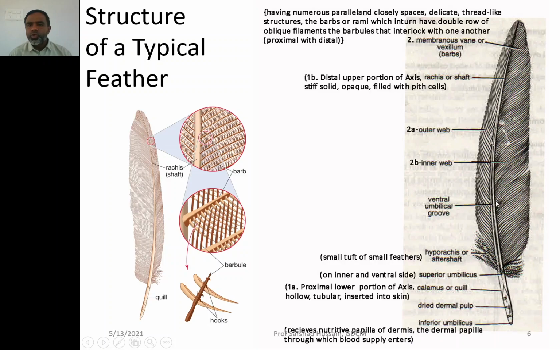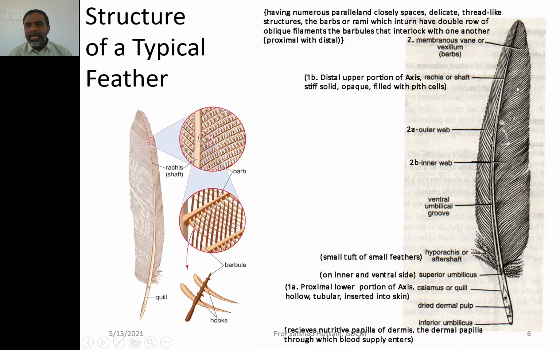It is stiff, solid. It is not hollow from inside, and it is filled from inside with the help of the pith cells. Then if you look at these veins, they are two in number, one vein on one side and one vein on the other side.